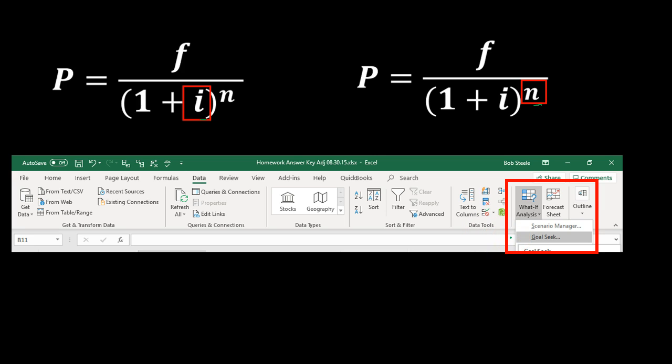Instead of memorizing 3 formulas for every possible unknown in these functions, we can use the one formula, present value, future value, and then use goal seek if we need to solve for any other item. And that's one method that you can go through this, and that will simplify at least the amount of things that you have to memorize when you think about these types of problems. So how would that work?